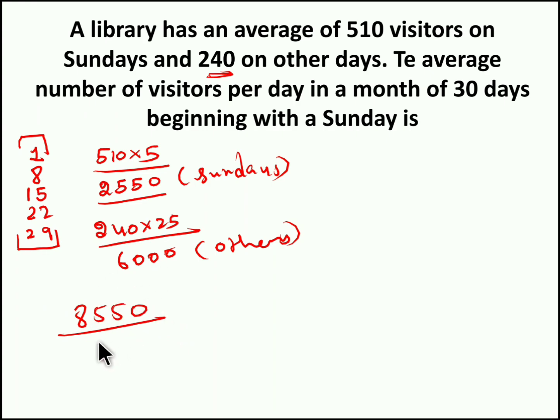So we totally have 30 days, right? So when you divide this by 30, we get the average number of visitors per day. So when we solve it, we get 2 times 8 times again 5. So 285 is average number of visitors per day in the library. Hope you understood the concept. Moving to last question of the session.